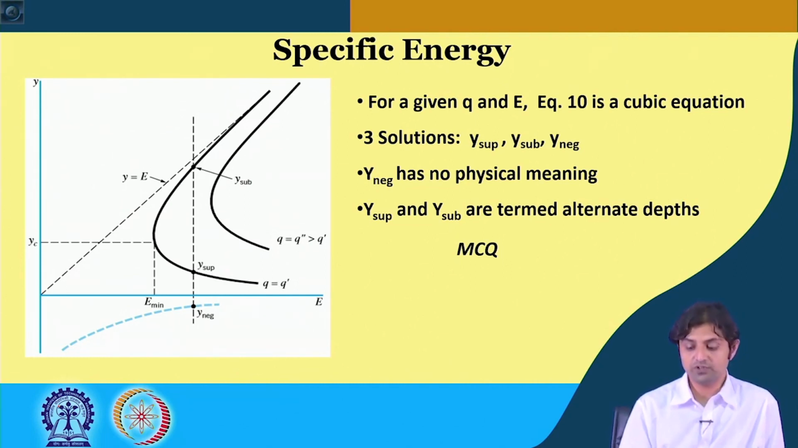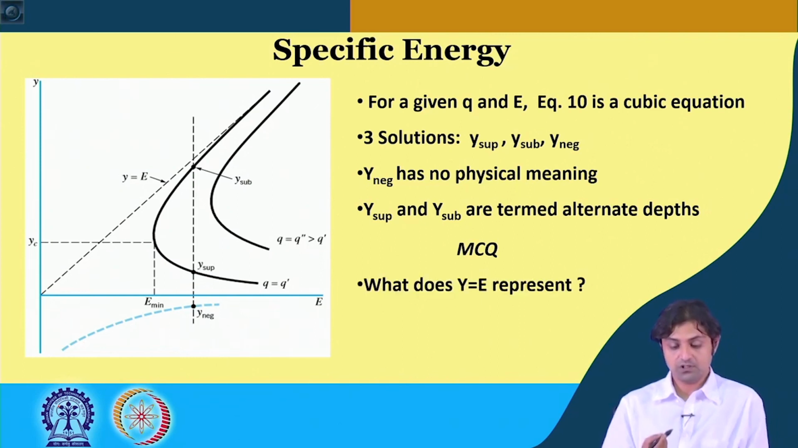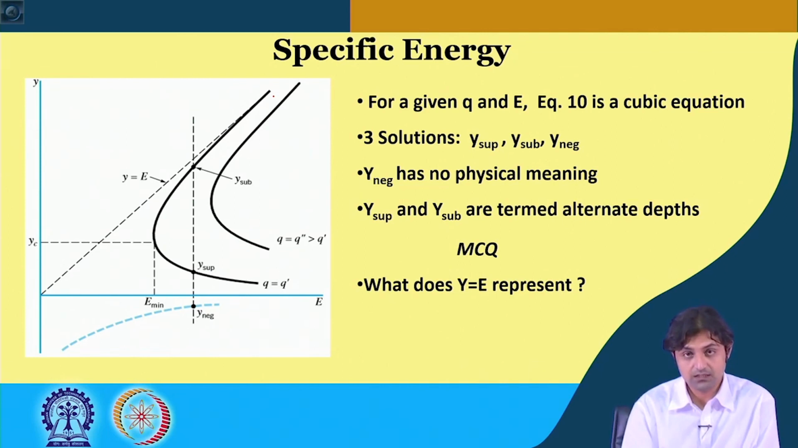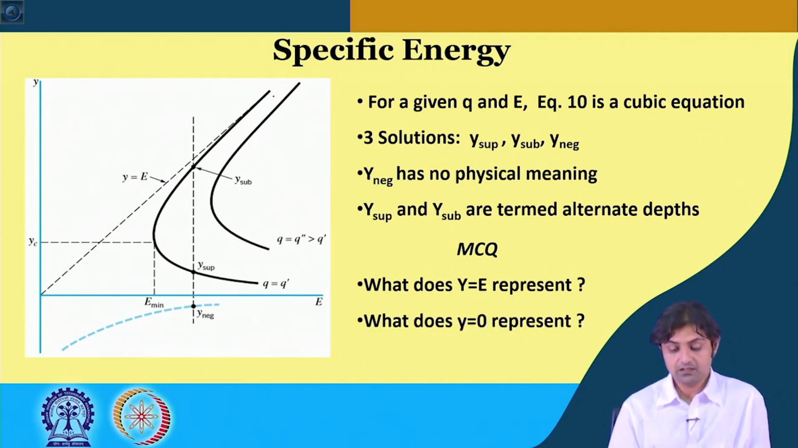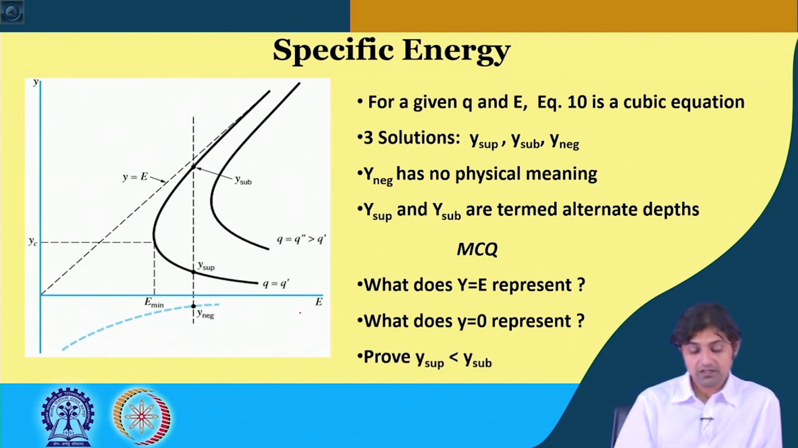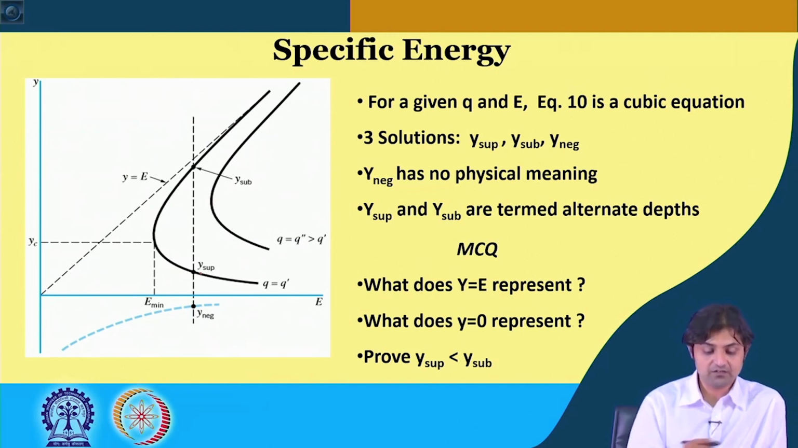Now, I have some questions for you. What does this line y is equal to E represent? Secondly, what does y is equal to 0 represent? Where is y is equal to 0? Y remains 0 all the time, so this is the line on the E axis. We also have to prove that y sub is greater than y sup. Of course, we can see this, but we have to show it.